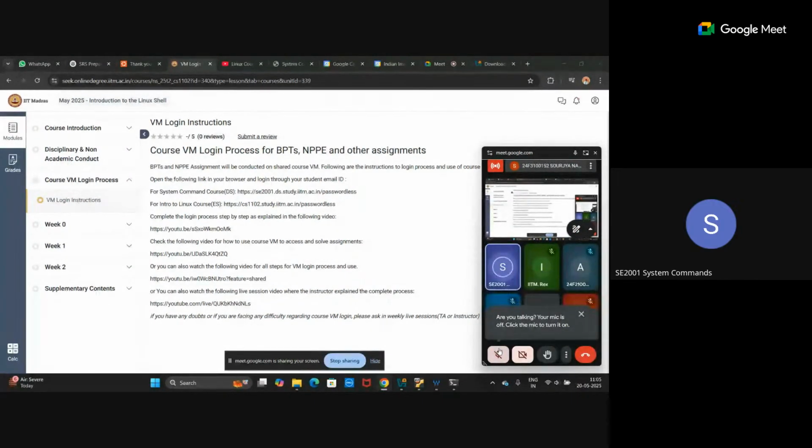Initially, we have to focus on this VM related issue. Otherwise, many of them will not be able to solve the BPT assignment question, and the BPT question is very important for the OPP eligibility. So we have to cover this VM access issue in the initial session. The first week is just the initial week for the basic commands. This Saturday will be conducted for practice questions on the VM.